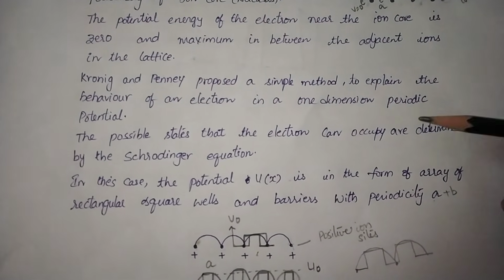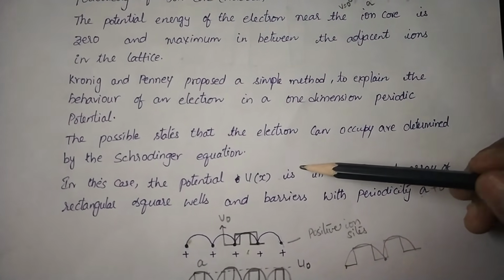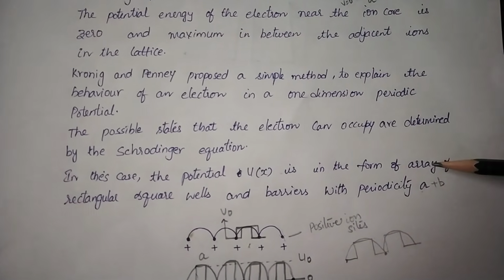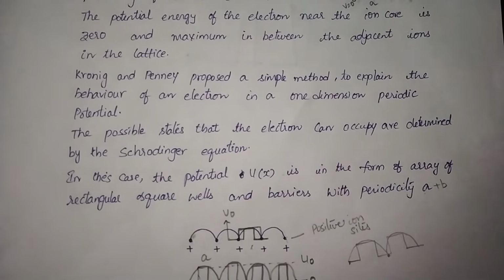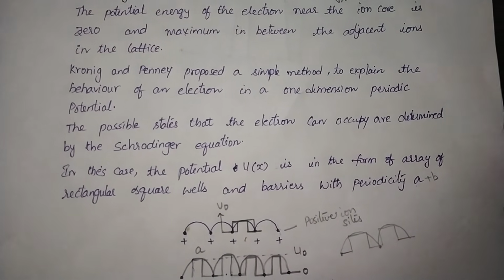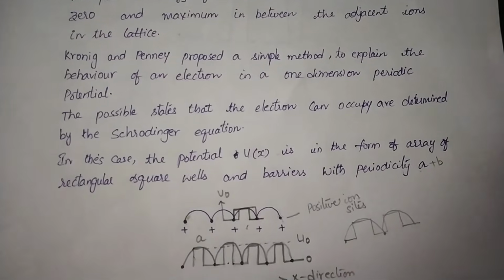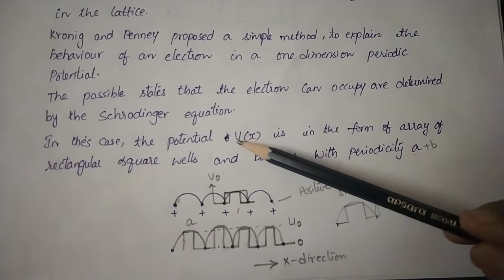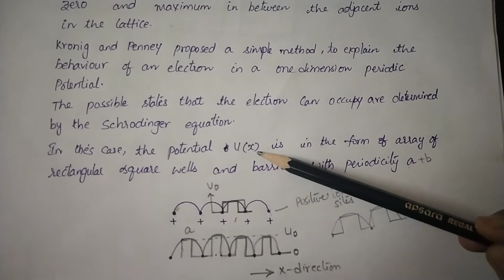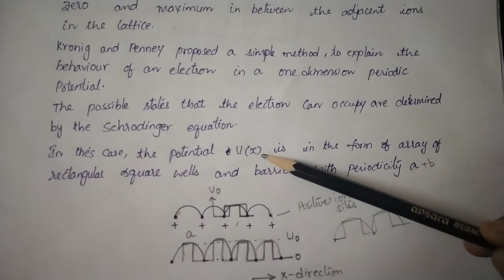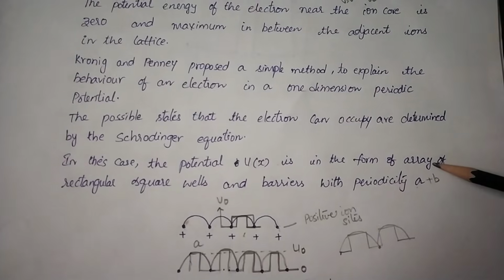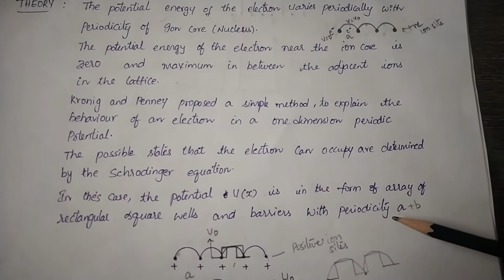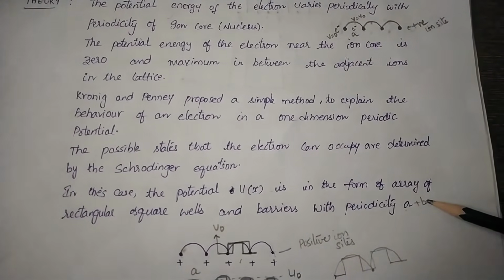Kronig and Penney assumed that the potential V of x is in the form of an array of rectangular square wells and barriers with periodicity a plus b.